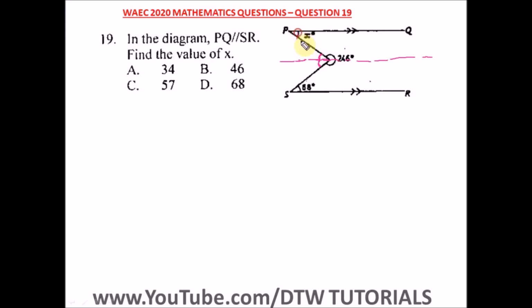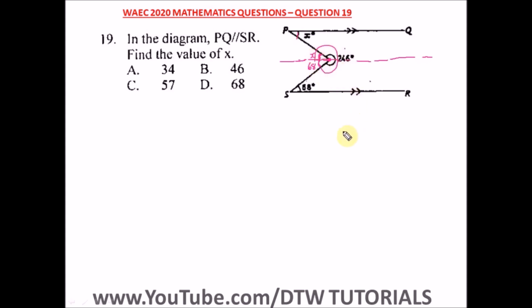Okay, so where these alternate angles are what? Equal. So if this is X, this is what? X, and if this is 68, this is what? 68. And if this is 68, this is what? 68. And you know that angles at a point make up what? 360. That's the sum of all these angles here is 360.